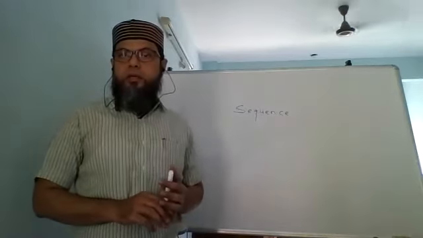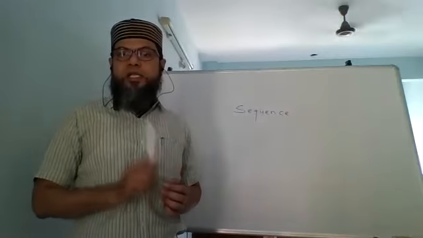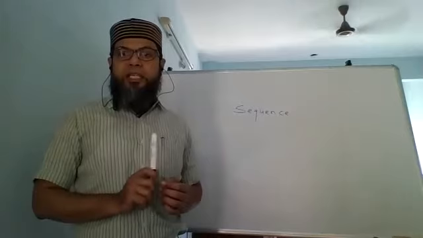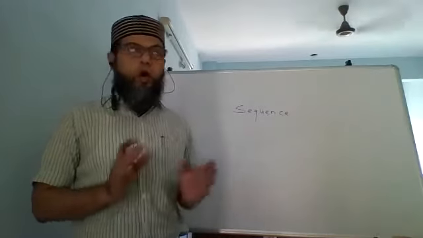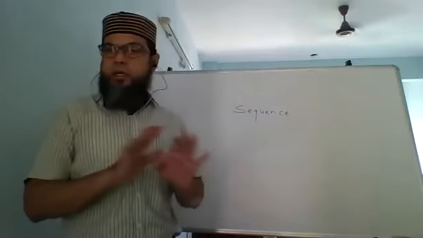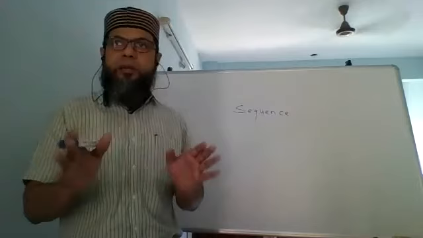Okay. What is a sequence? A sequence is a set of numbers arranged in a definite order. What that order is, that is not defined. Okay, the order can be anything.